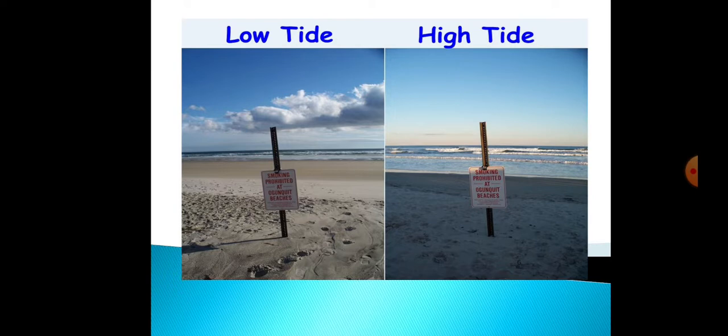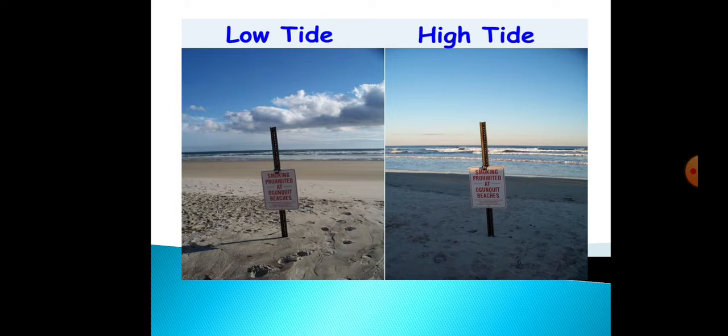And here again you can see in the low tide picture, the water is away from the seashore, and you can see in the high tide picture that the water has come across the seashore, and it is covering a lot of the area of the seashore. So we can see here, this is the high tide, and that is the low tide.